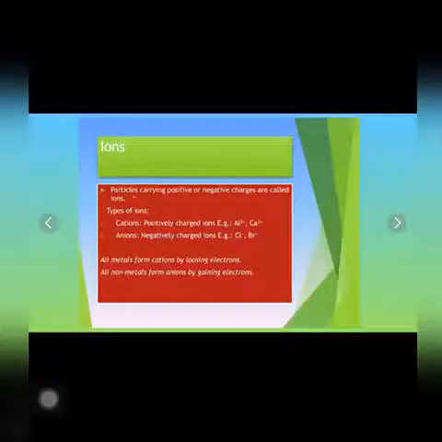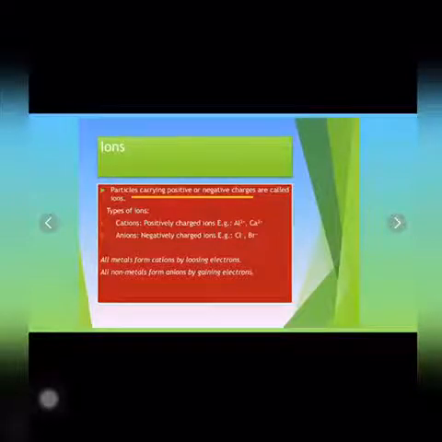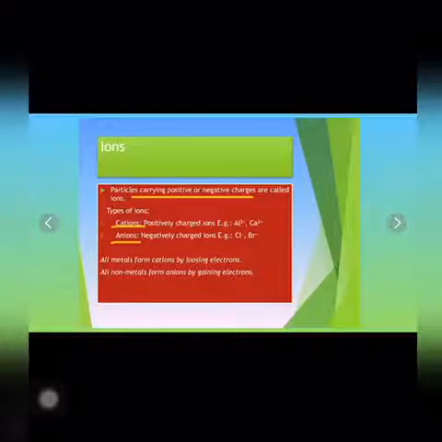Now so far we have discussed atoms and molecules. Now let us talk about ions. So ions are particles carrying positive or negative charges, or it can be defined as an atom or group of atoms having positive or negative charges. Now depending upon the charge, it is of two types, cations and anions. The ion which has one or more positive charges is called a cation, and